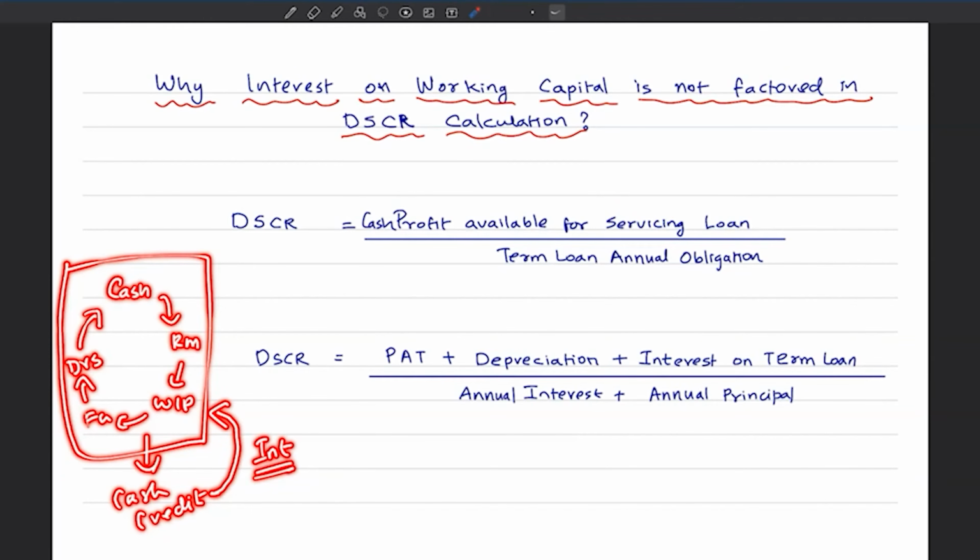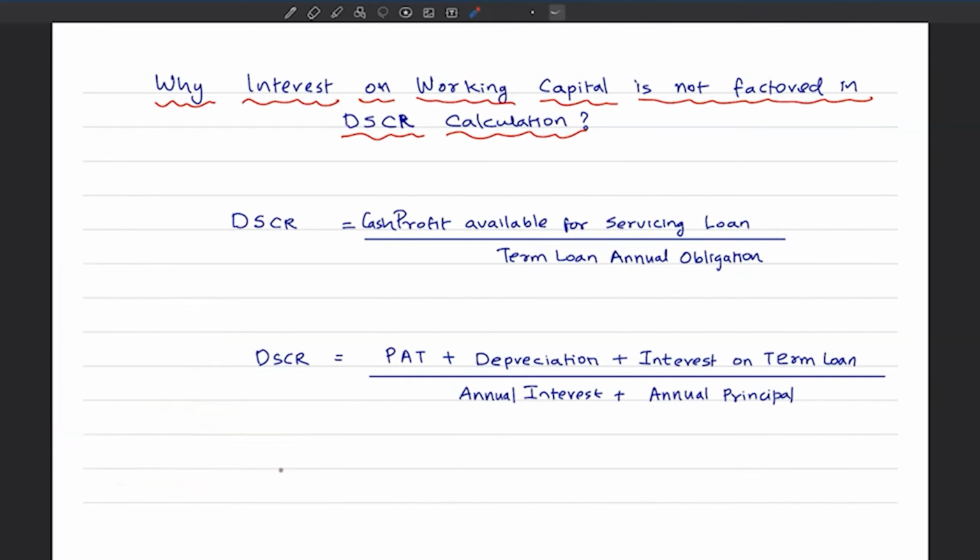Okay, but if there is going to be only cash outflow, and if there are poor cash inflows or nil cash inflows, then obviously there is going to be a problem. But the general understanding is if there is a cash outflow, there is going to be a cash inflow, and that inflow will happen with profit, and that profit will take care of paying interest on cash credit. That is the theoretical understanding. Now let's come to some logical reasons why interest on CC is not brought in the formula.